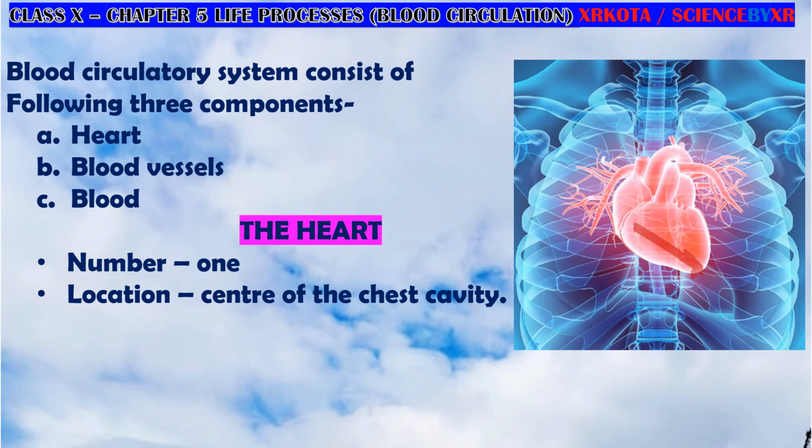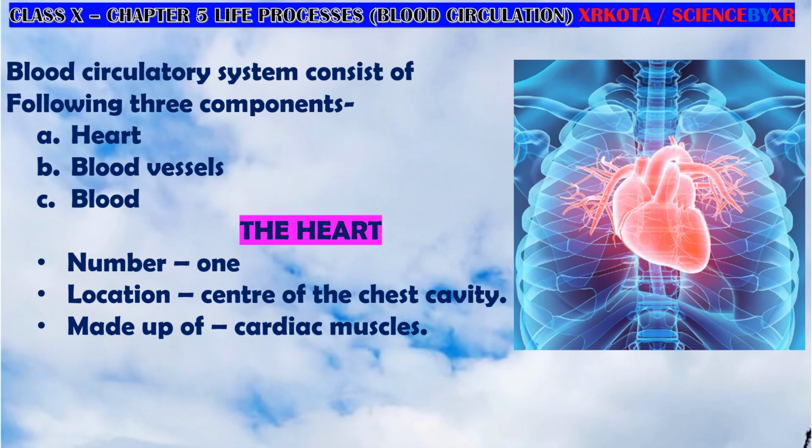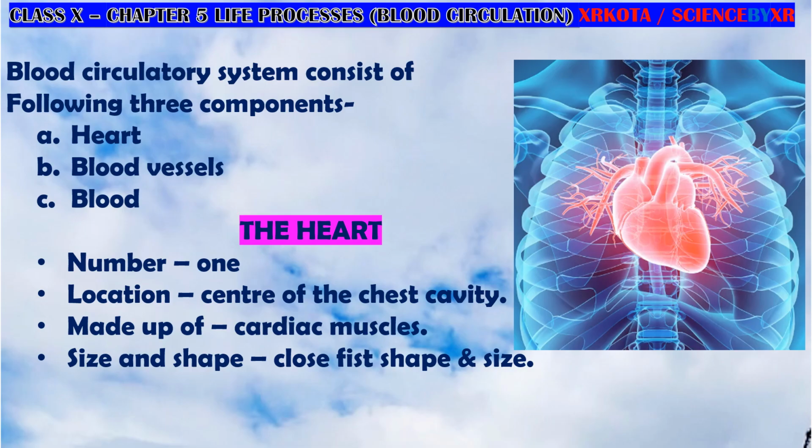So this is the left hand side. The actual position is this, but the lower portion is tilted towards the left hand side. Okay, so that's the diagram of position, location. Then it is made up of cardiac muscle. We already studied this in class 9th. The heart is actually made up of cardiac muscle, a special kind of muscle which is found only in the heart. Okay, size and shape.